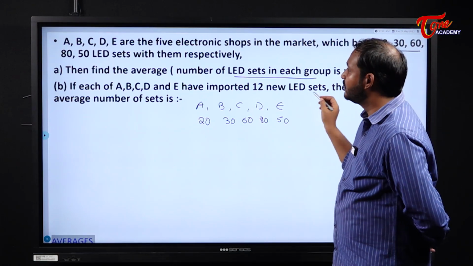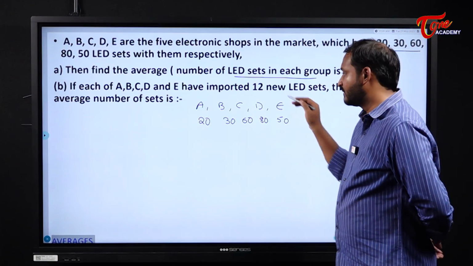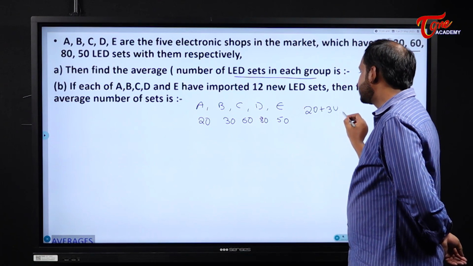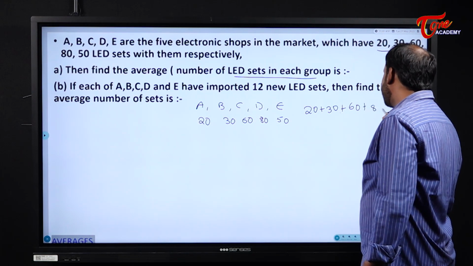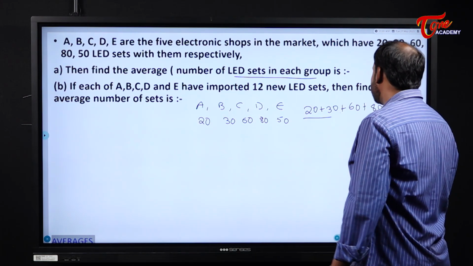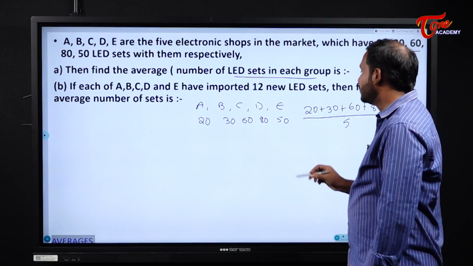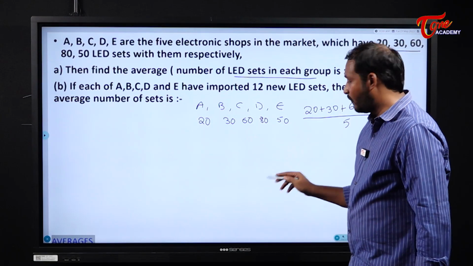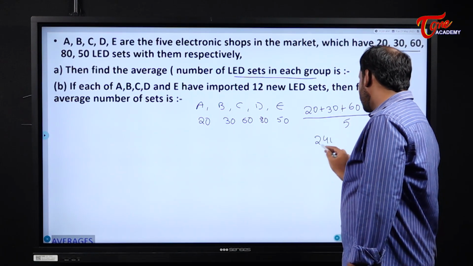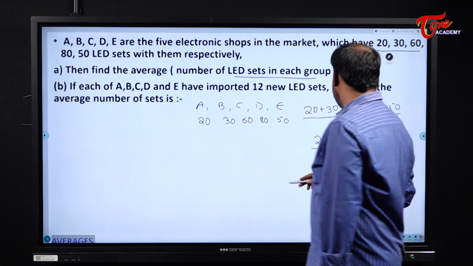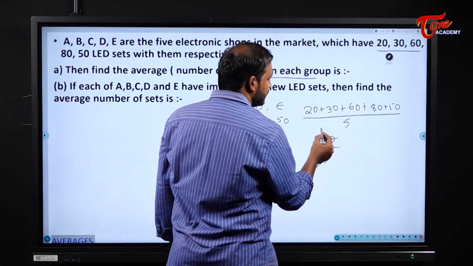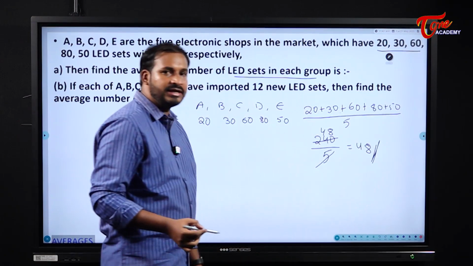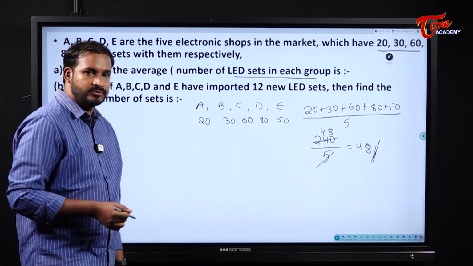Very simple, I need to find the average. So the average is 20 plus 30 plus 60 plus 80 plus 50, divided by the total number of shops. There are 5 shops here. So 50, 80, 140, 220... the total is 240, divided by 5. 240 by 5, what will be my answer here? 5 eights are 40, so the actual average is 48 electronic sets per shop.